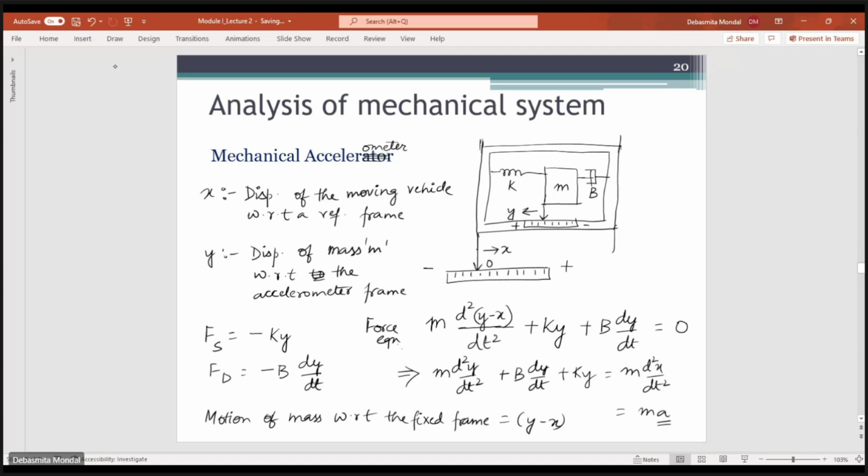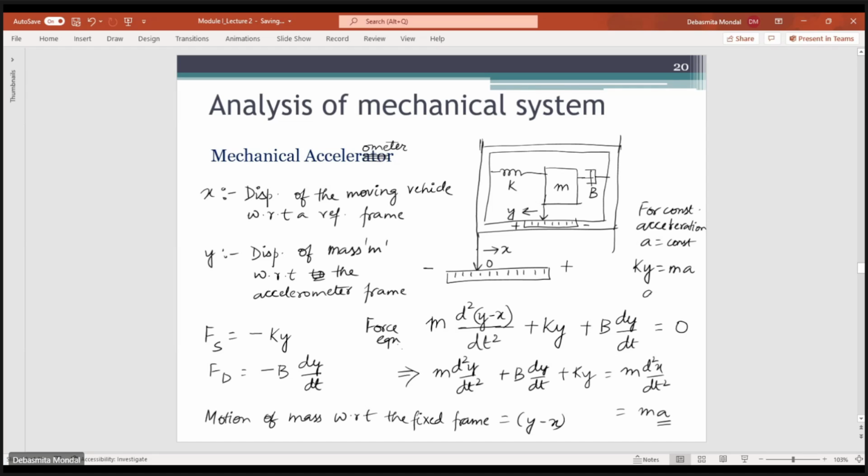So now if you have a constant input acceleration, that means y becomes constant, and the moment y becomes constant, all the derivatives of y become equal to 0. So for constant acceleration, a equals constant, these terms become 0, and you can write ky equals m into a.